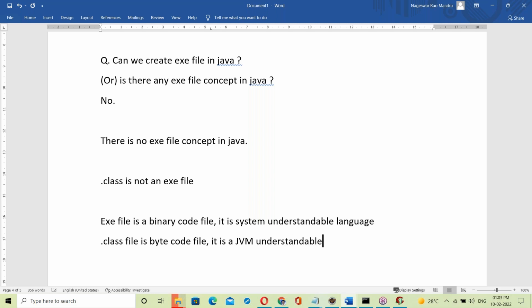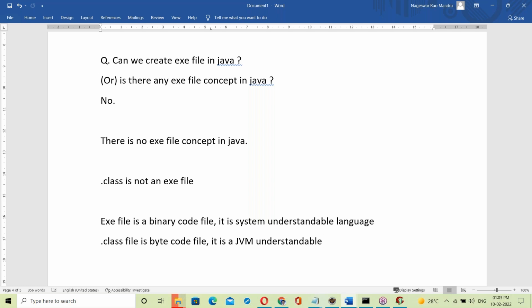Some people think that dot class is an exe file. No, wrong. Even some trainers say that dot class files are exe files in Java. No, 100% wrong. What is inside an exe file, and what is inside a dot class file? Tomorrow I'll show practically.